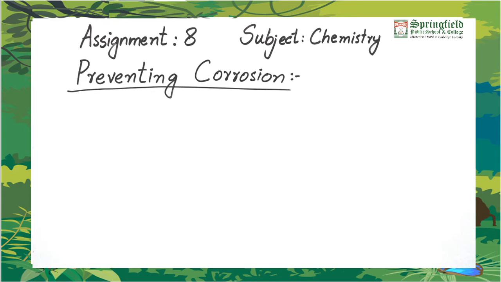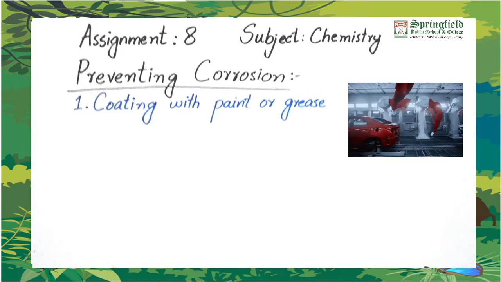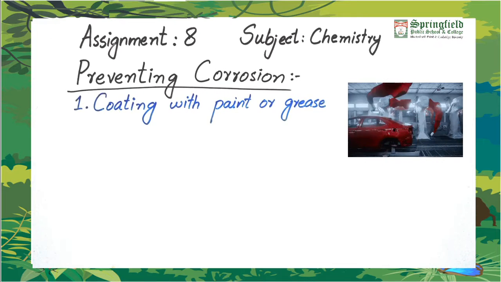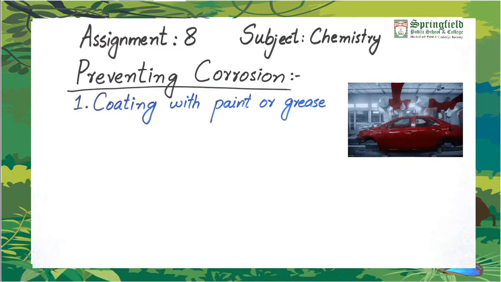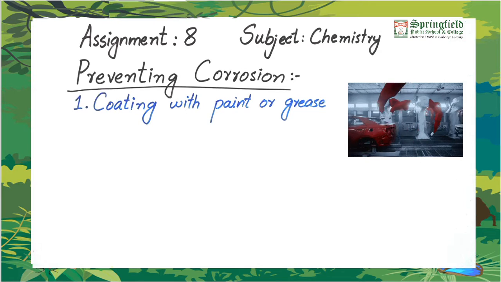Let's see how we can prevent corrosion. There are many different ways to prevent corrosion of metals. Let's see them one by one. Coating the metals with paint or grease can prevent them from corroding. How can it prevent? Because it stops the air or water or any other chemical from reaching the surface of the metal. Thus it prevents corrosion.